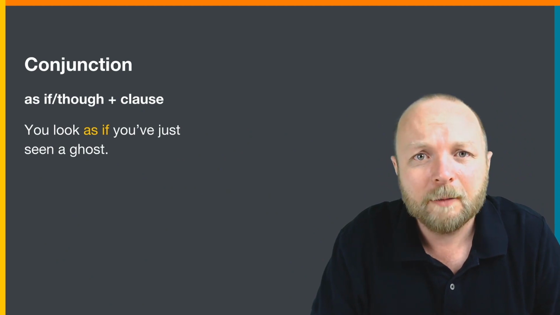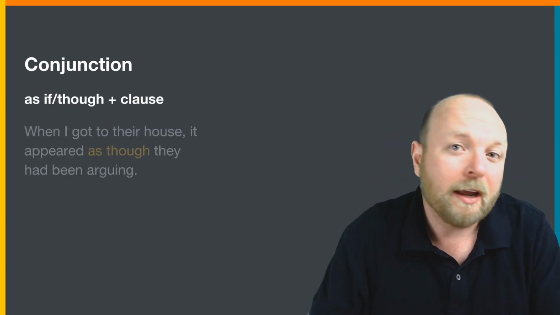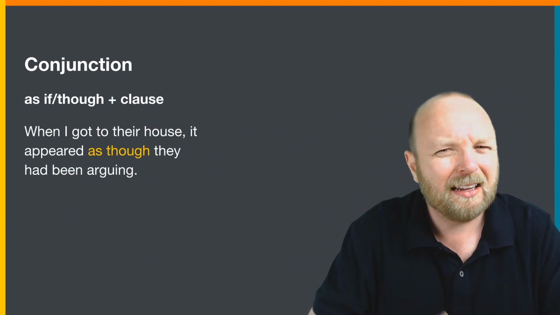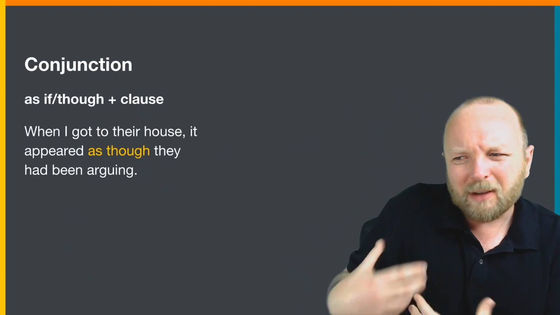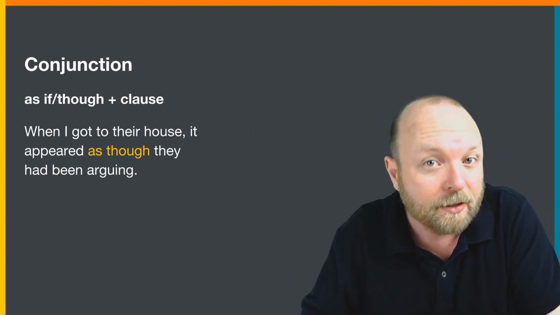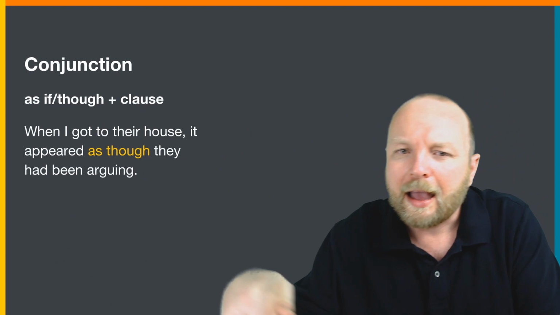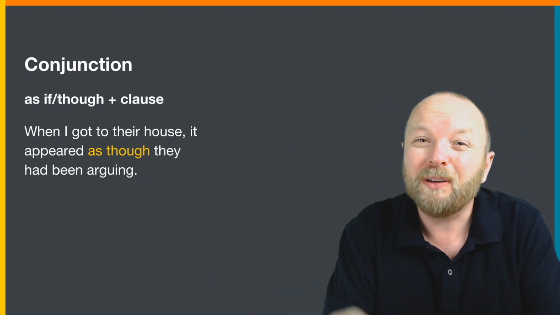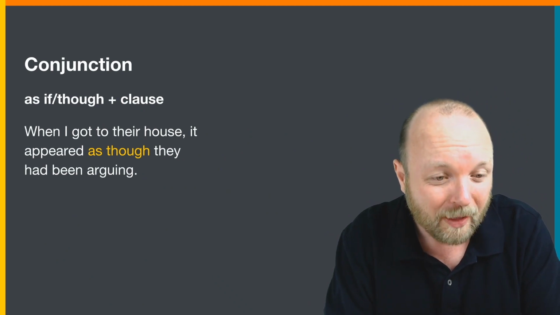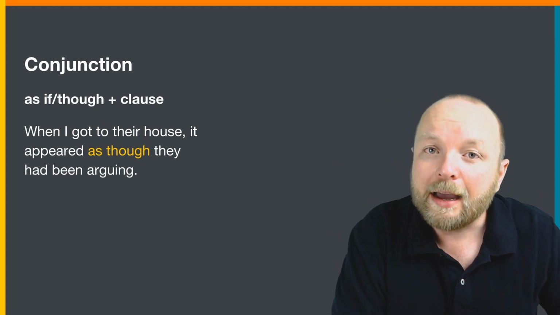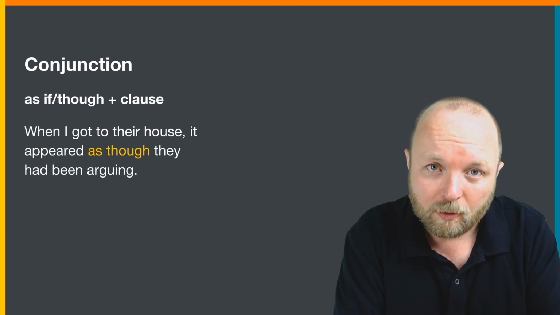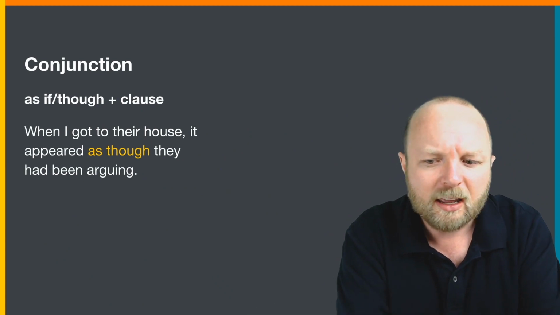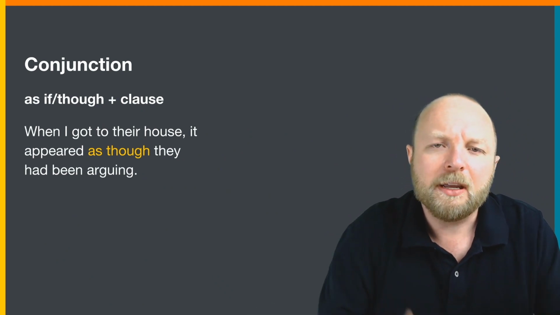Another example, when I arrived at their house, when I got to their house, it seemed, my feeling, my reaction was as though they had been arguing. Past perfect. This means before I got to their house. As though they had been fighting. Arguing. I use continuous because I want to focus on the long time. They had been arguing.